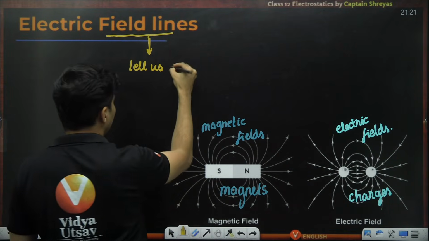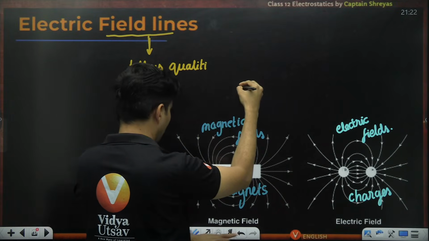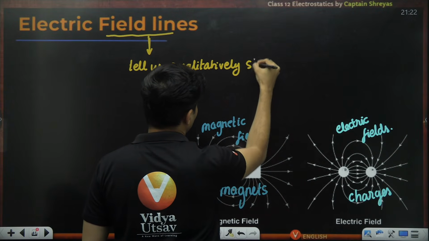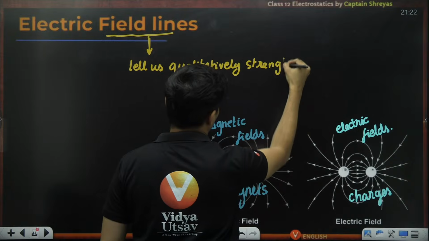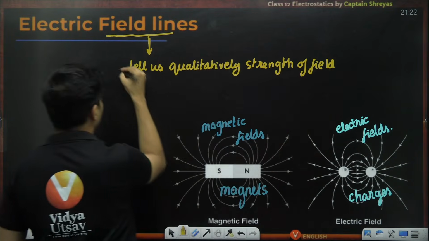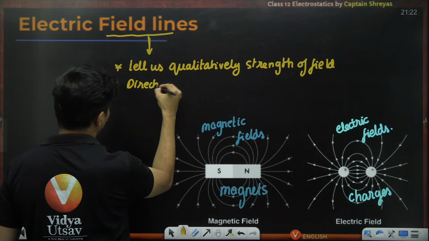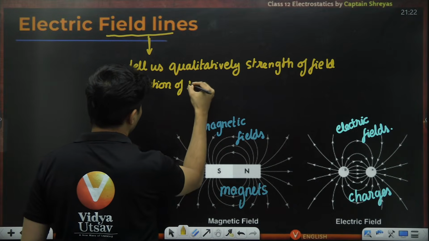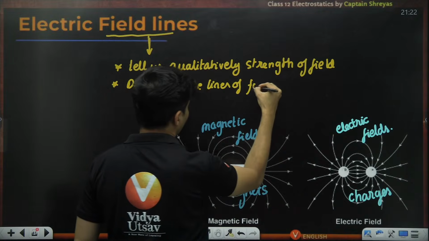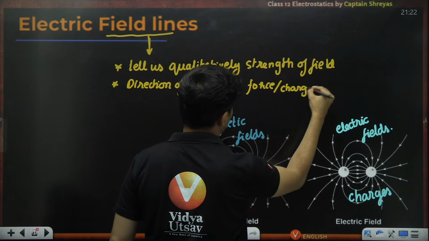qualitatively the strength of the field, but also they tell us about the direction of the lines of force that act per unit charge.